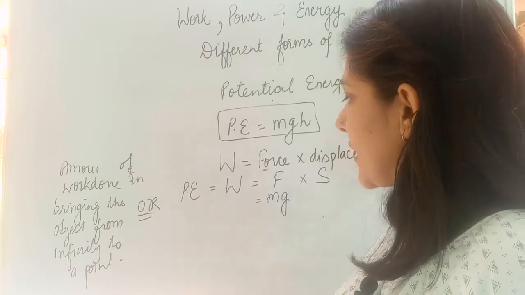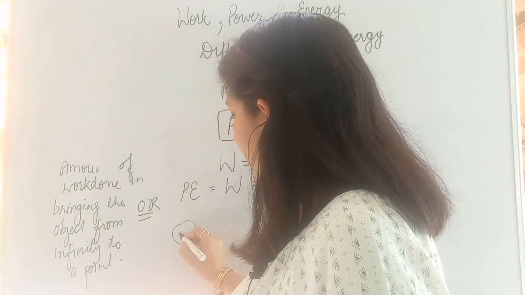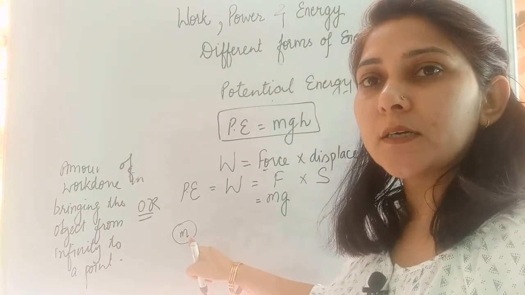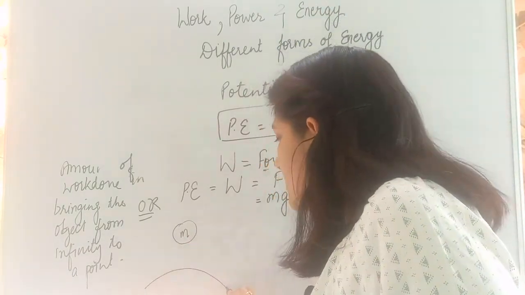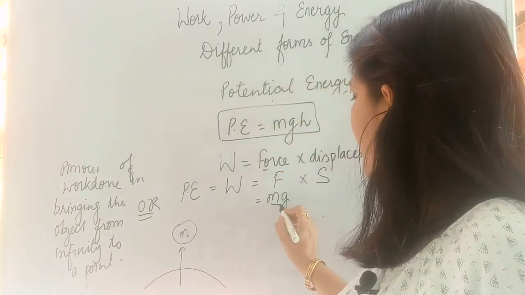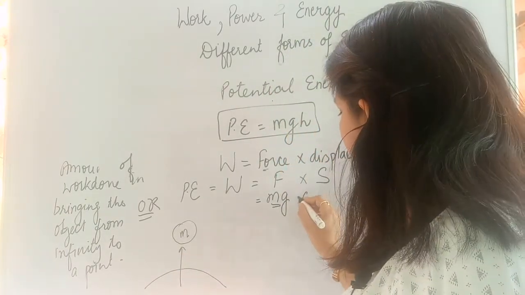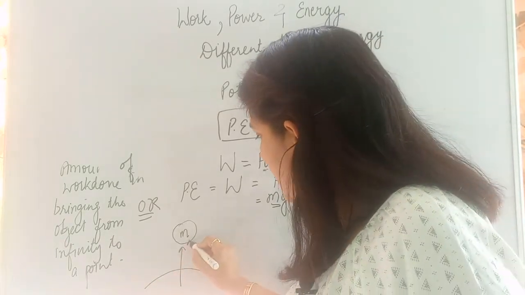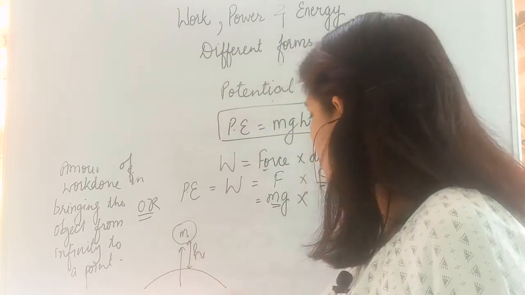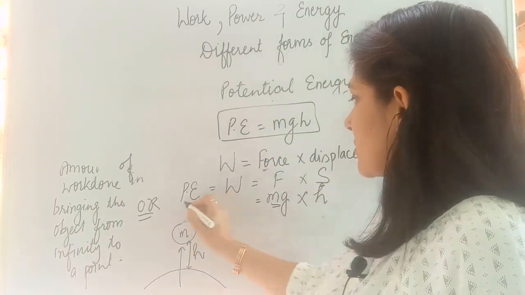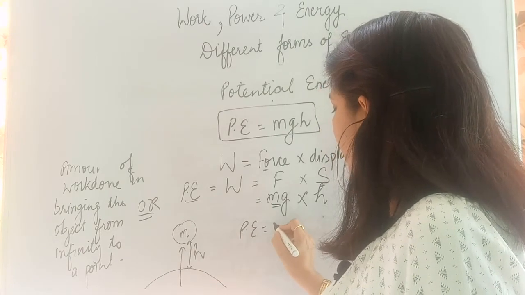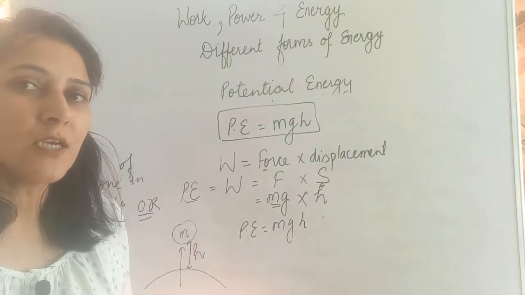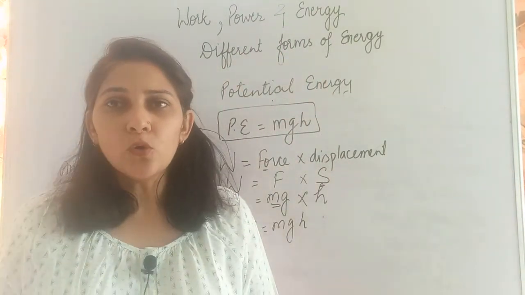That means what I want to say is, suppose this is the object and the mass of the object is m. Then the gravitational force exerted on this mass m by the earth surface is m into g. And displacement is the height up to which this object has reached. Suppose this height, this displacement, is given by h. So this potential energy can be written as mgh. This is how we got the formula for potential energy, that is m into g into h.